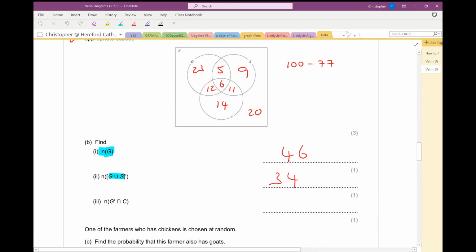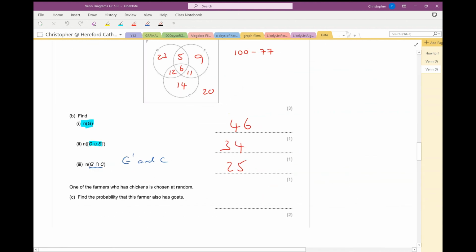Now what about this last one? Find the number which are in not G and also in C. So to qualify for this, they have to be in not G and they have to be in C. Right, so let's have a look at the ones who have chickens who don't have goats. Because the ones who have chickens, they're in C. So this lot are in set C. But we only want the ones of those who don't have goats. So we only actually want these ones. So the answer is going to be 25. Right.